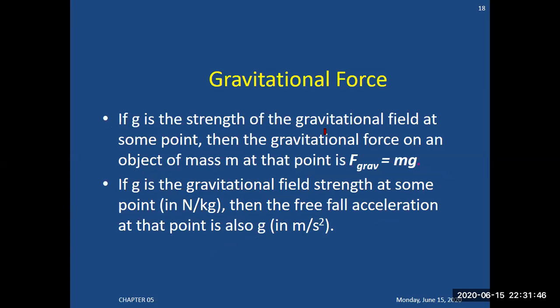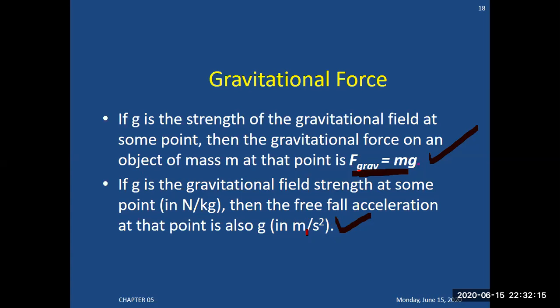If g is the strength of gravitational field at some point, then the gravitational force on an object of mass m at that point is this one. This is the formula used to calculate gravitational force. If g is the gravitational field strength at that point, the unit of gravitational field strength is Newton per kg, then the free fall acceleration at that point is also g.